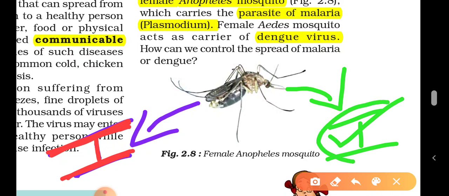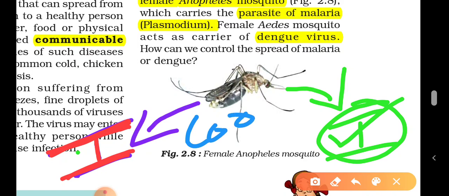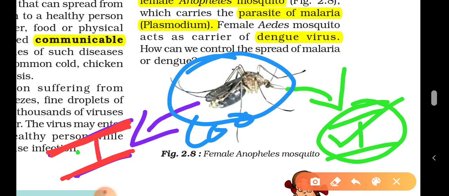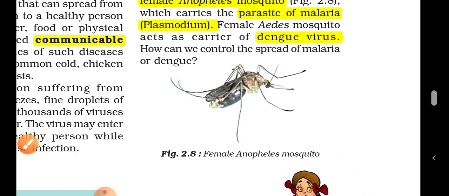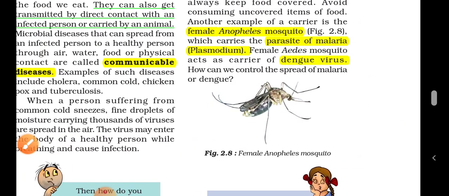Who is the healthy one, this is the infected one. What happens? They act as carriers. That's how they act as carriers. See, if we want to control the spread of malaria or dengue, then we want to control mosquitoes. That's how they are interconnected.